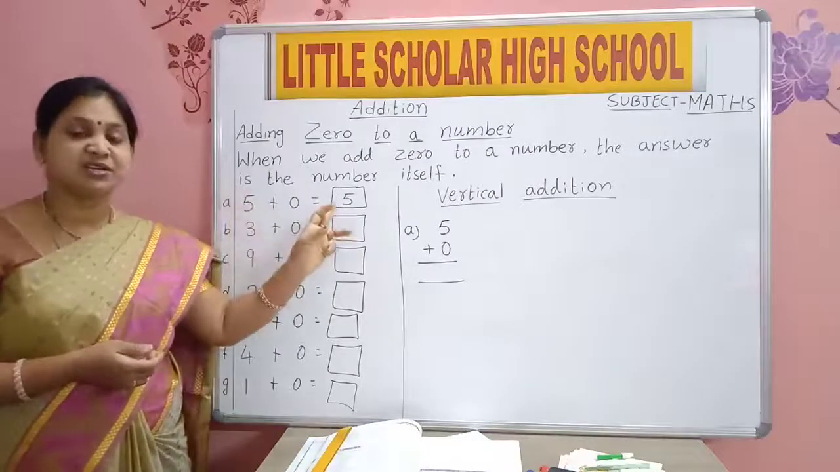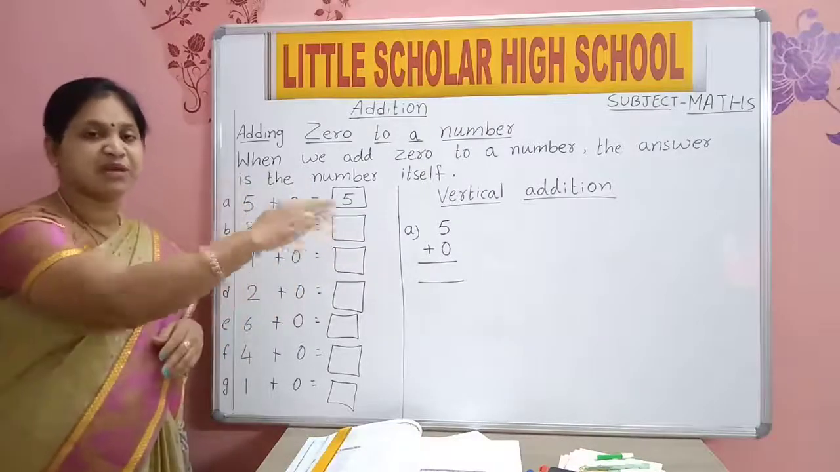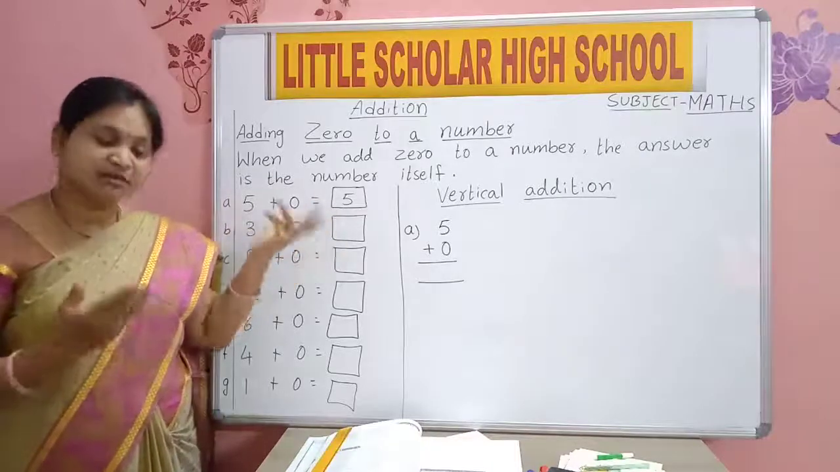Which addition is this? Horizontal, sleeping way addition. Yes. 5 plus 0 will be 5 only.